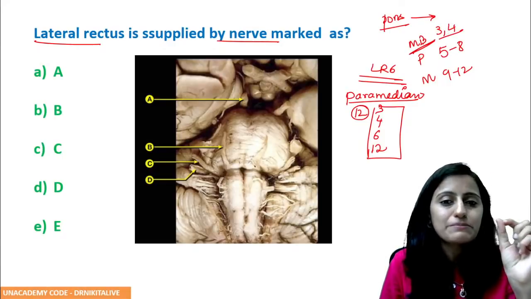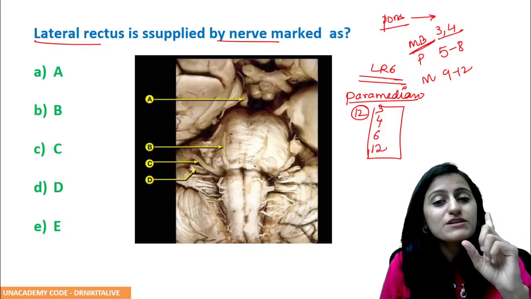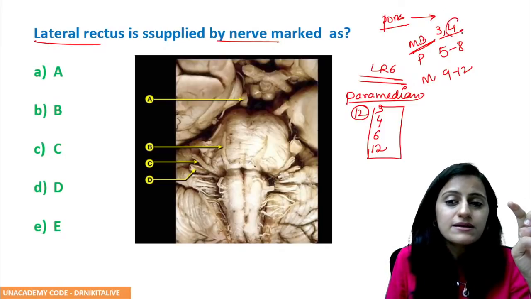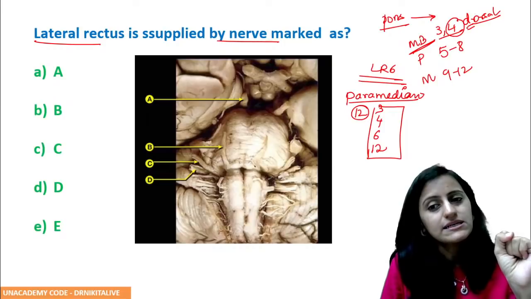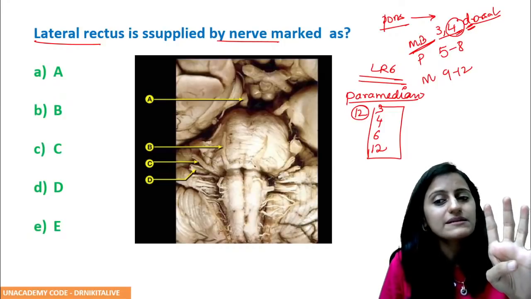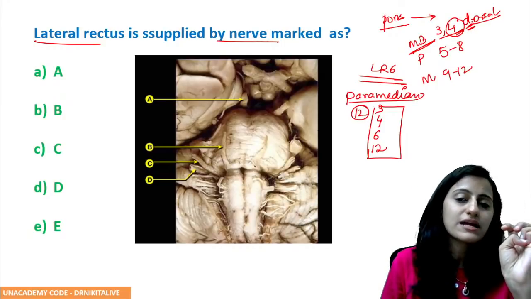They come from the midbrain. Which of these arises from the dorsal aspect of the midbrain? Only the trochlear nerve. Okay, only the trochlear nerve is the dorsal. Remember D, fourth alphabet, that is dorsal, that is your fourth cranial nerve.